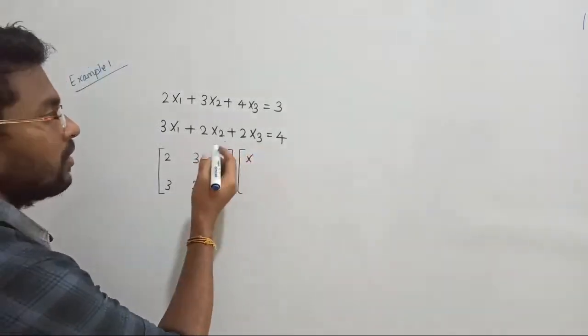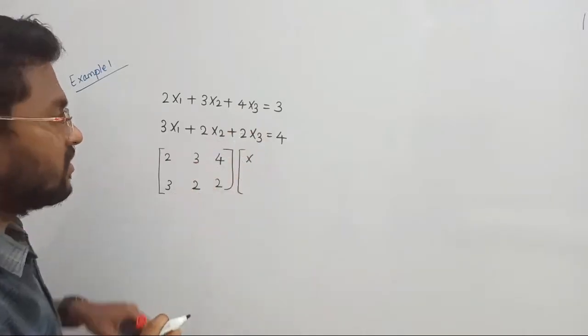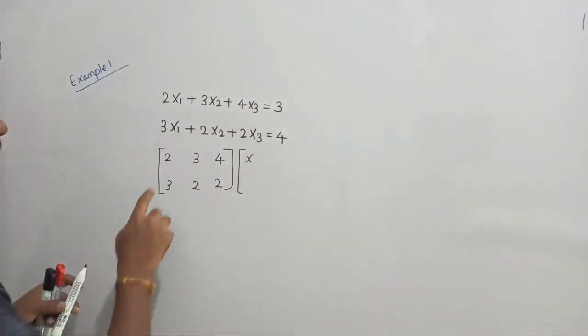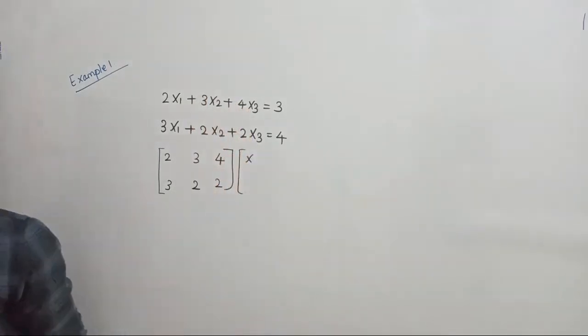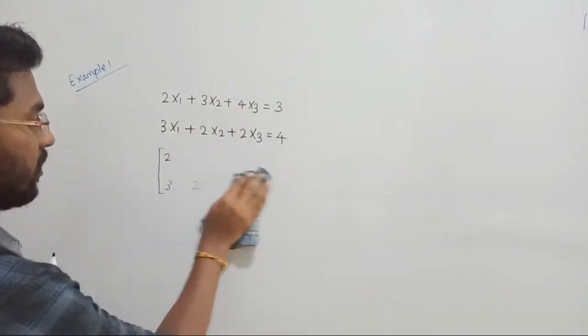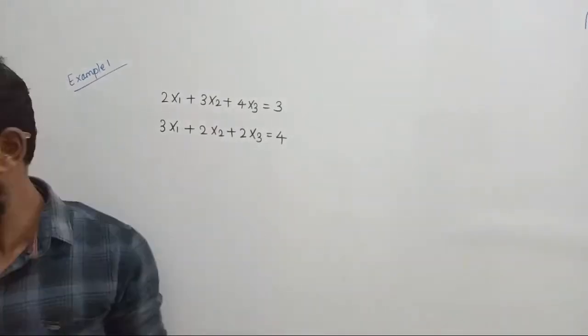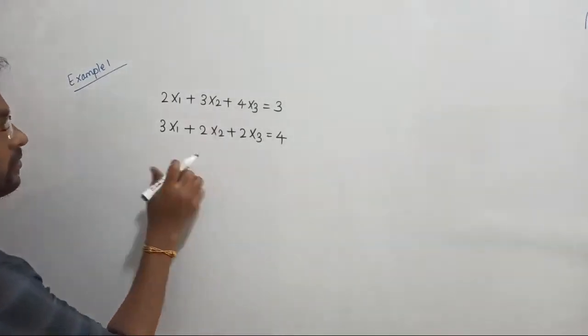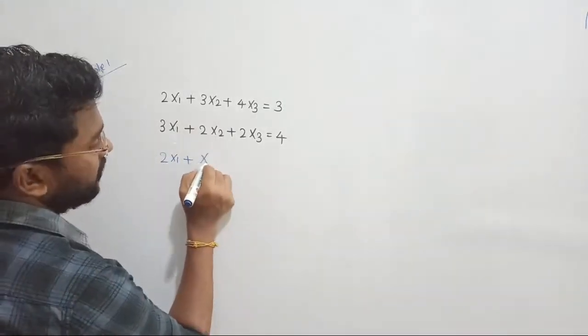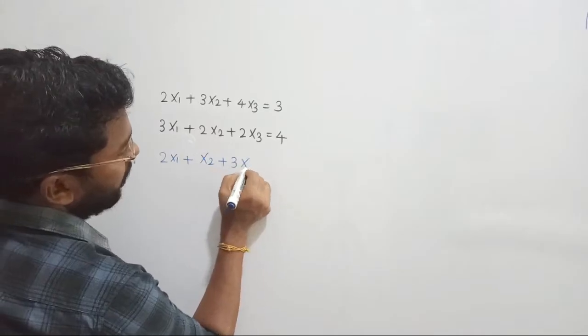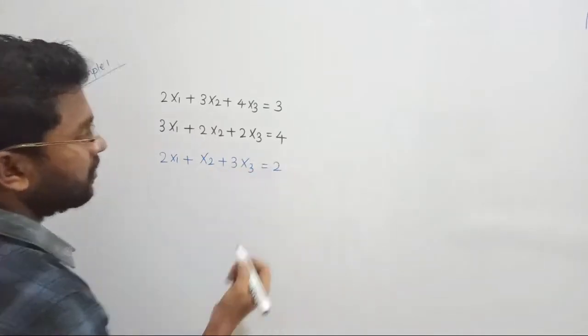Actually, here, can you guess it? Guys, listen, how many variables are here? The thing is, I have x1, x2, x3. 3 unknown variables are there, right? So, one second, I forgot to consider one more equation here. 2x1 plus, let us consider x2, let us consider 3x3, equal to, let me take some other value.